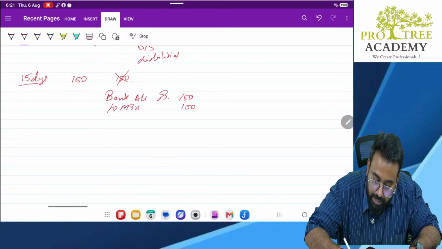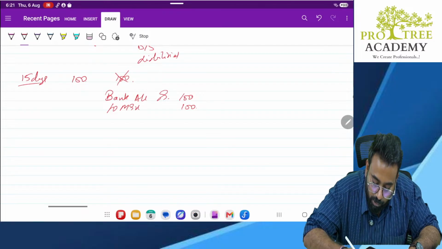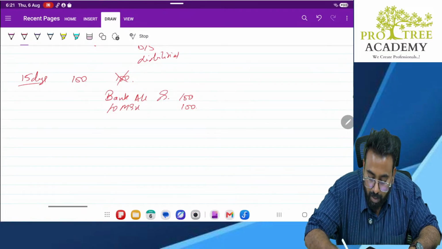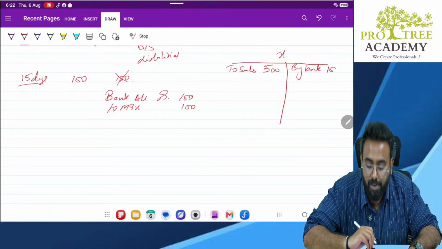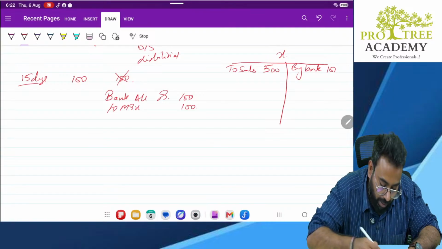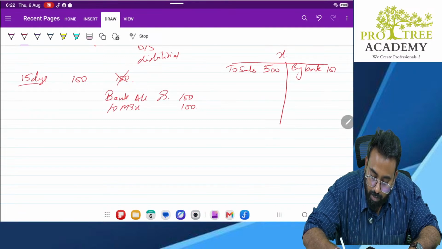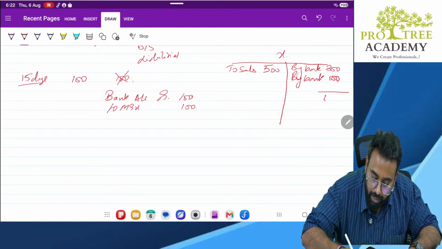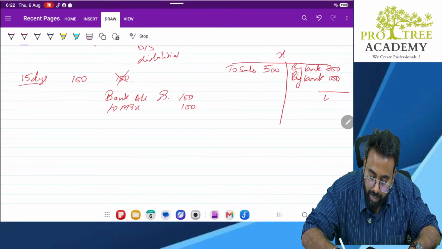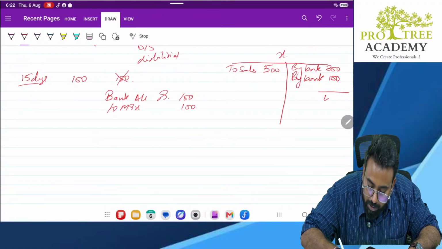But sir, X account had a balance like this. X account, what is the balance? To sales 500. Earlier he made a payment of 300. Now again he is making a payment of 100. What is remaining? 400 here, 500 here. So there is a balancing figure of another 100 rupees. So it will be by balance carried down. Correct? But this by balance carried down is not allowed.